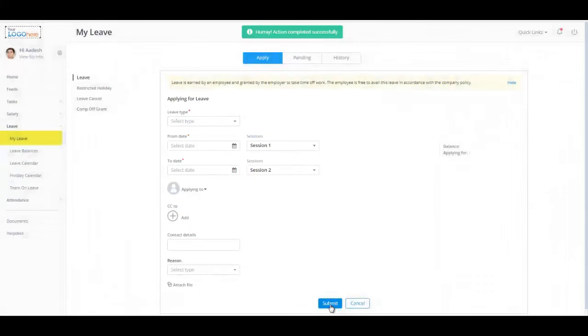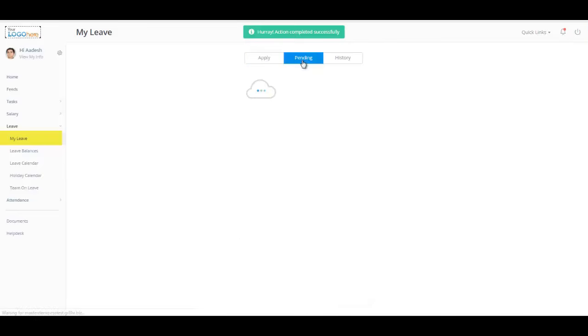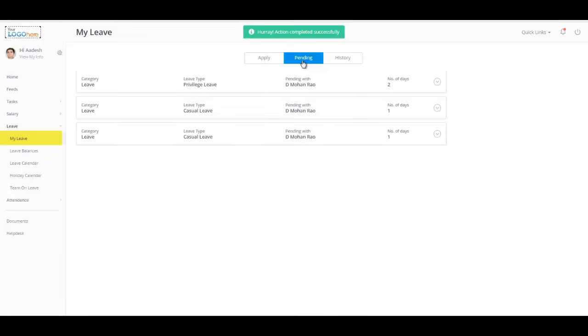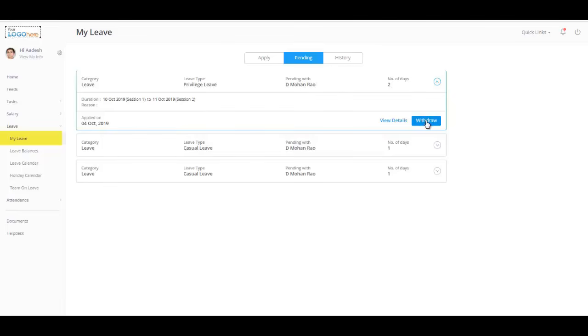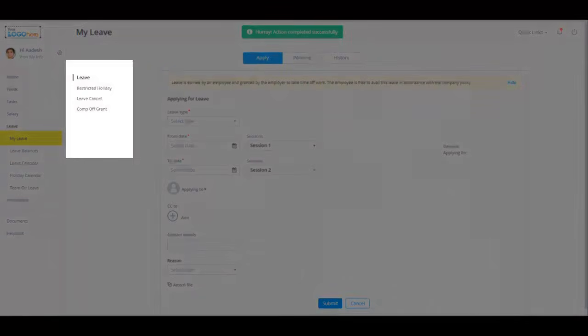Your leave request is now submitted for approval. You can click on the Pending tab on this page anytime to see your leave workflow request which is pending for approval. Also, you get an option to withdraw your leave request. Similarly, apply for leave cancel, comp off grant, encashment request, etc.